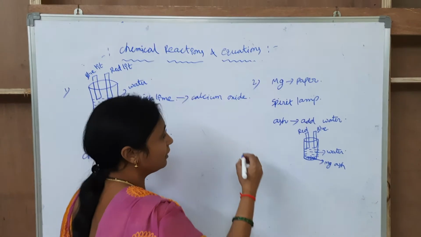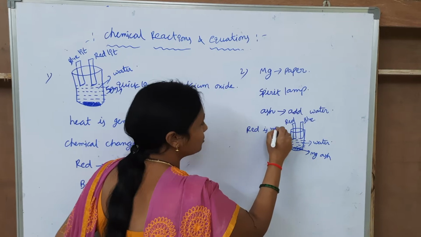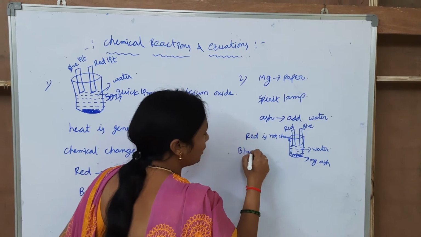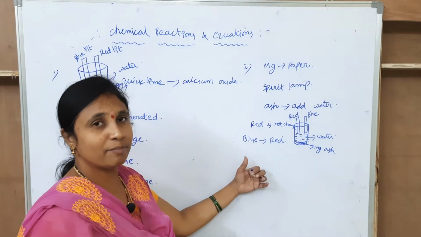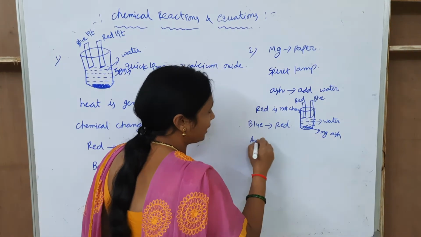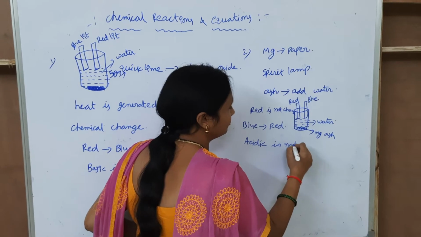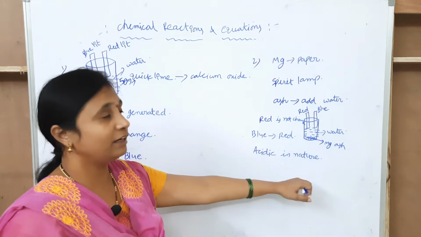The red does not change. The blue litmus paper changes into red. That means it is acidic in nature. The magnesium ash is acidic in nature.